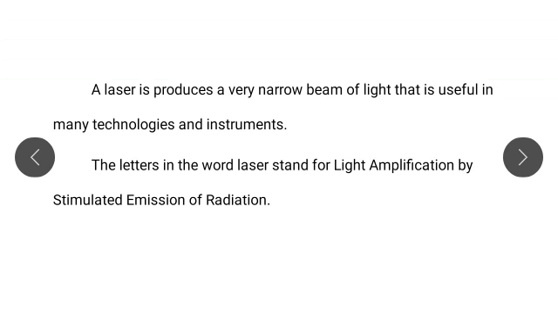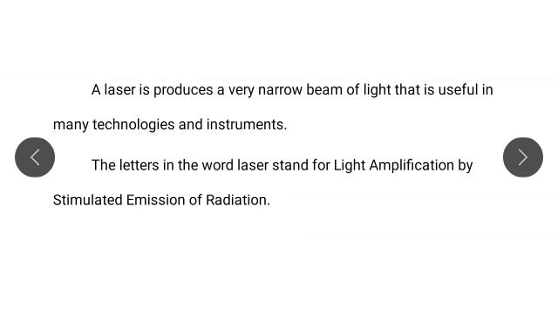Now we see what is meant by laser. In the word laser, there are 5 letters, that is LASER, and there is a meaning of each letter. The letter L stands for light, A for amplification, S for stimulated, E for emission, and R for radiation.